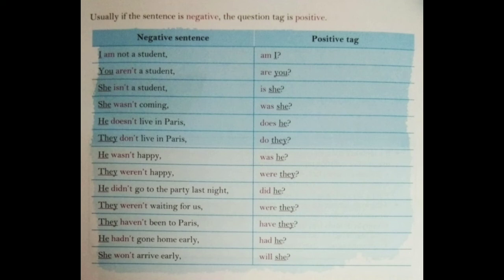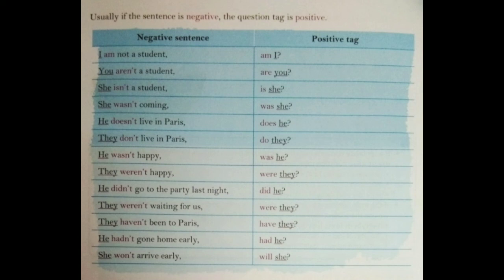I am not a student, am I? You aren't a student, are you? She isn't a student, is she? She wasn't coming, was she? He doesn't live in Paris, does he? They don't live in Paris, do they? Always remember, when you are putting the question tags, before that you have to put a comma.